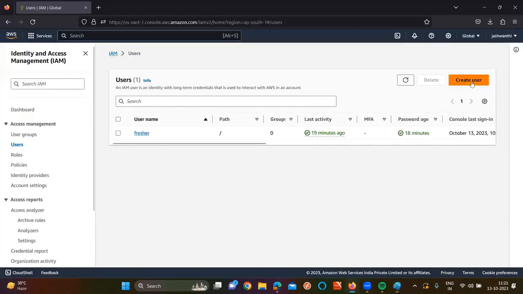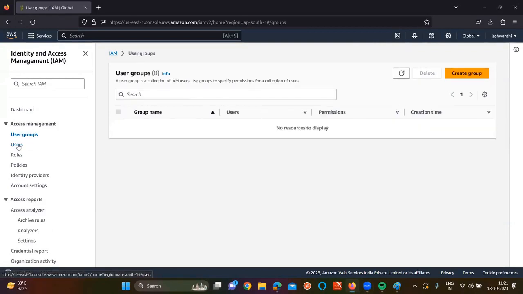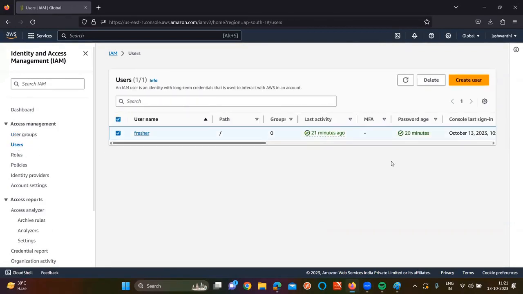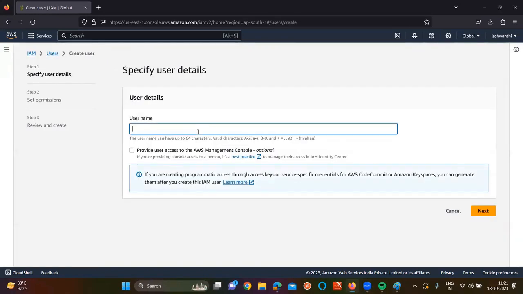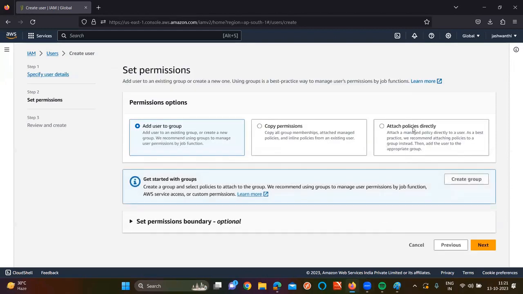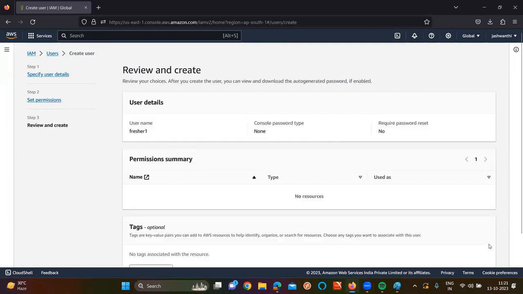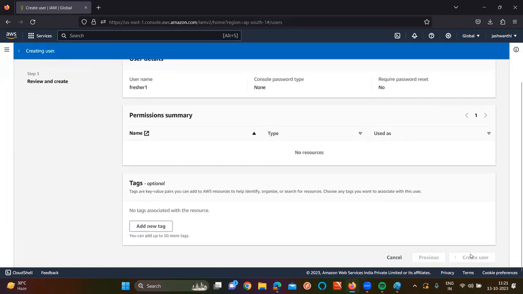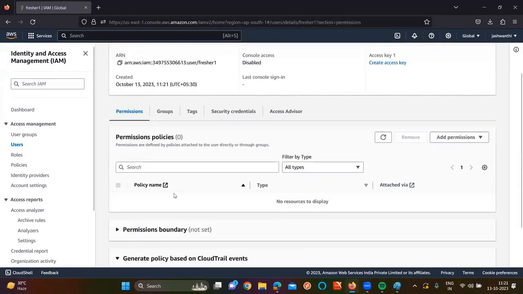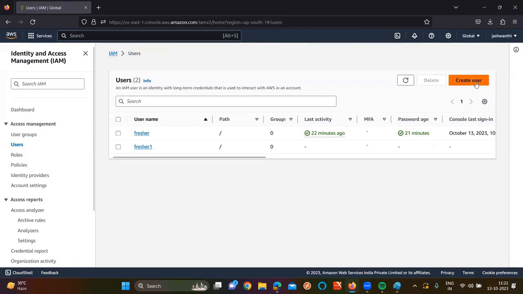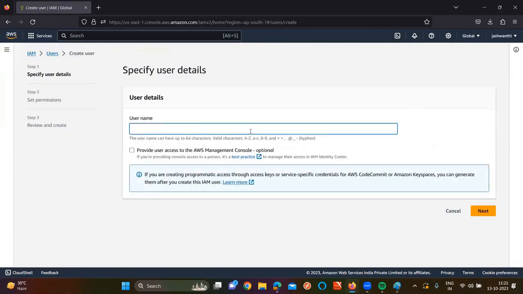Click on, first of all, let's create the users. So I'm going to delete this user, or rather, let it be, fine. Click on create user. The username is fresher1. Fresher is the user, so I'm taking fresher1. I'm not giving any permissions here. Next, I just create the user, sir. For the fresher1 user, are you seeing any kind of permission? Nothing. In the same way, I'm going to create a couple more users, fresher2 and fresher3.